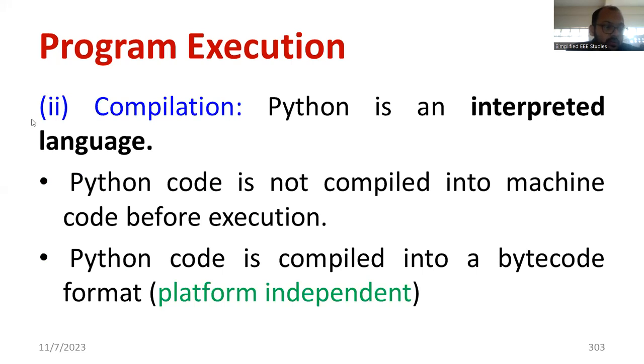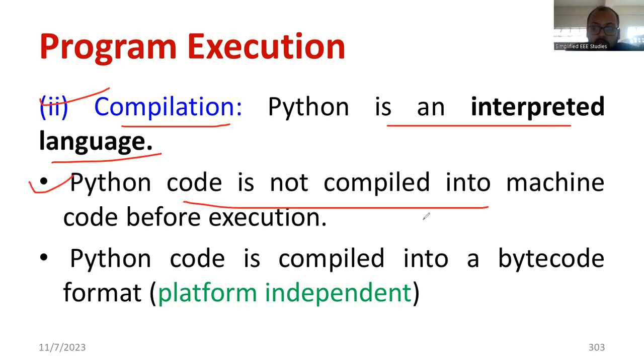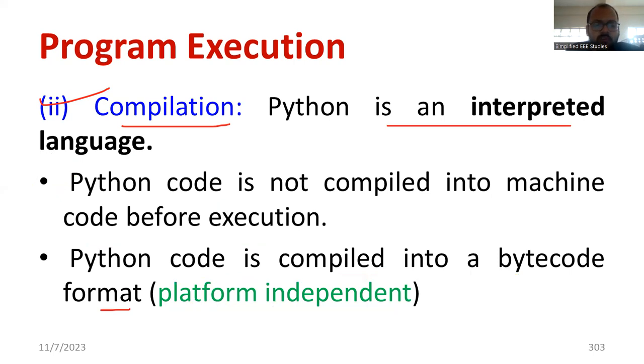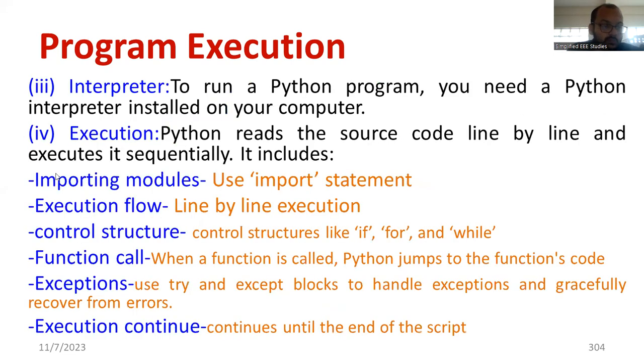Now we can see compiling. In compilation, Python is an interpreted language. That is one of the most important features of Python. That is why it is used in machine learning. Python code is not compiled into machine code before execution. Also, the Python code is compiled into bytecode format, that is, it's platform independent. That is a plus point of Python. The execution is based on being platform independent. I can go for any one of the interpreters. If I go for a Jupyter Notebook, it is fine. I can go for an online compiler like Colab. That is also okay.